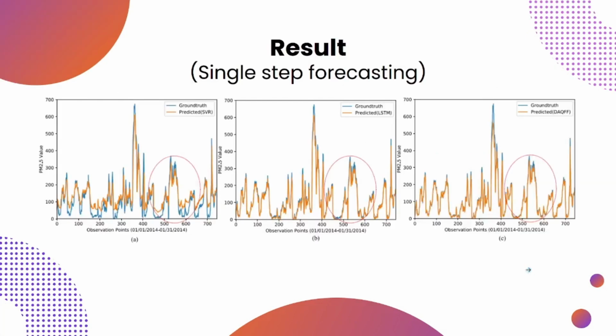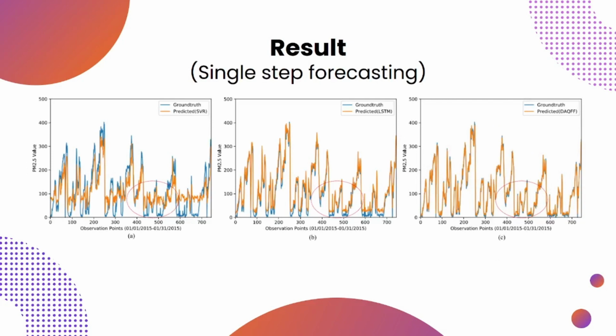Next, I will show you the comparison between SVR, LSTM and our proposed model DAQFF on the PM2.5 Beijing dataset. We can see that in the highlighted area, our proposed model closely resembles the ground truth in contrast to the shallow machine learning models like SVR. This is similar in the urban air quality dataset, which also shows that in the highlighted area our proposed model closely resembles the ground truth.